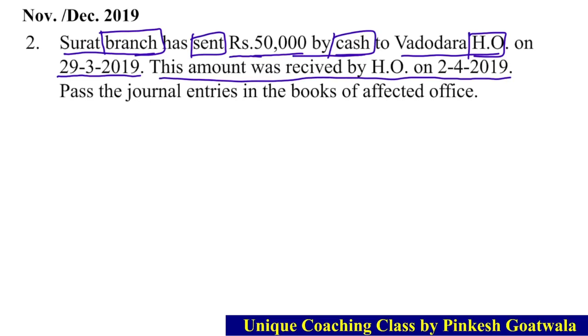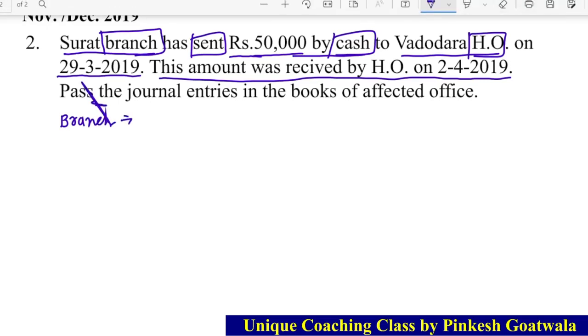So here you can understand કે બ્રાન્ચે સેન્ડ કરી રહ્યું છે. Branch has sent cash to head office.